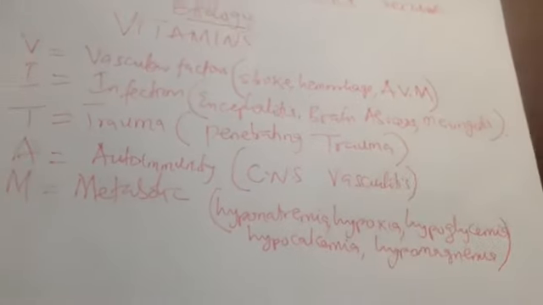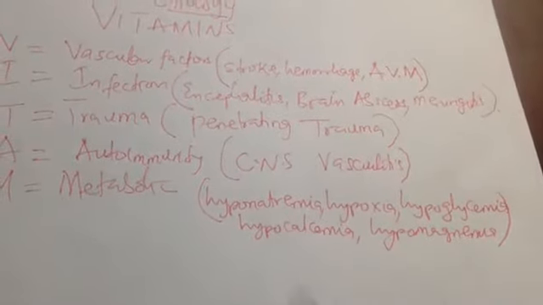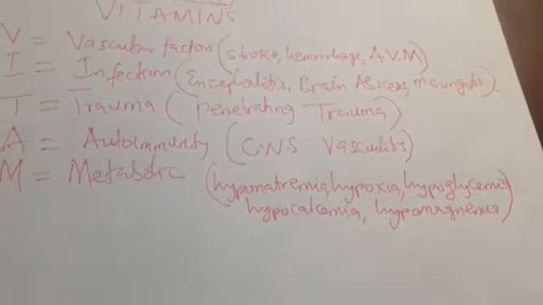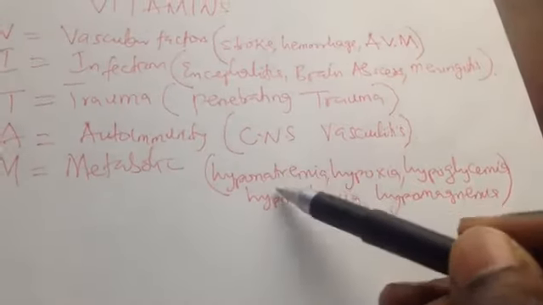Why can a patient with hyponatremia, hypoxia, and hypoglycemia have seizures? In hyponatremia